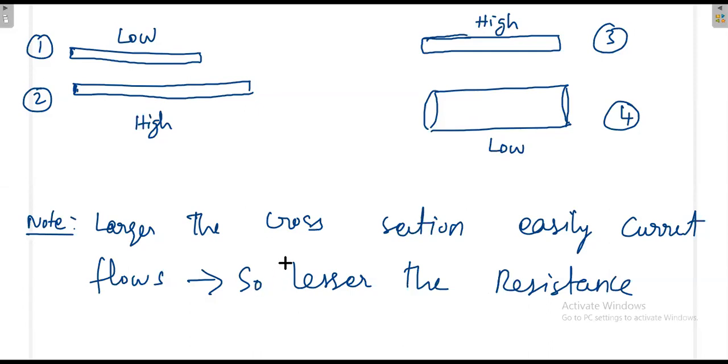Next, my another question is, is this conductor having a positive temperature coefficient or a negative temperature coefficient? So far we have assumed that our temperature is constant, because Ohm's law is applicable only at constant temperature. But temperature is not in your hand. That may vary. If you are not using air conditioning, then the surrounding temperature may vary. If temperature varies, what happens? Either resistivity increases or decreases.